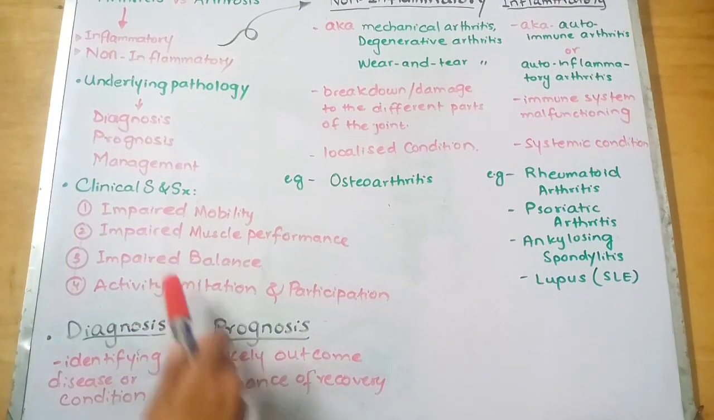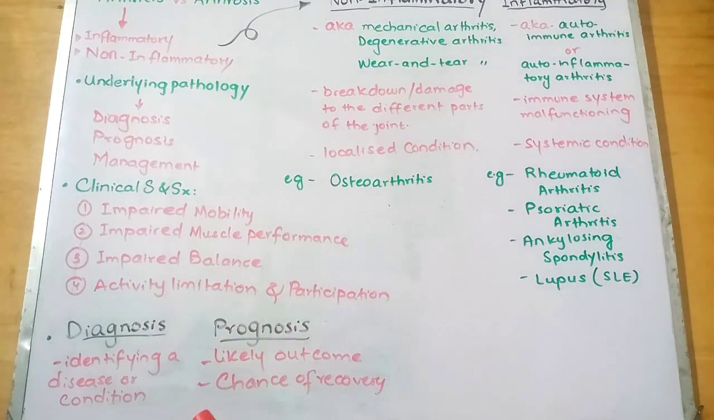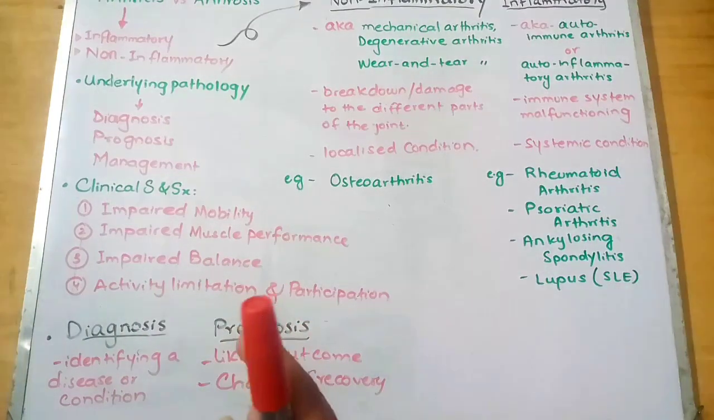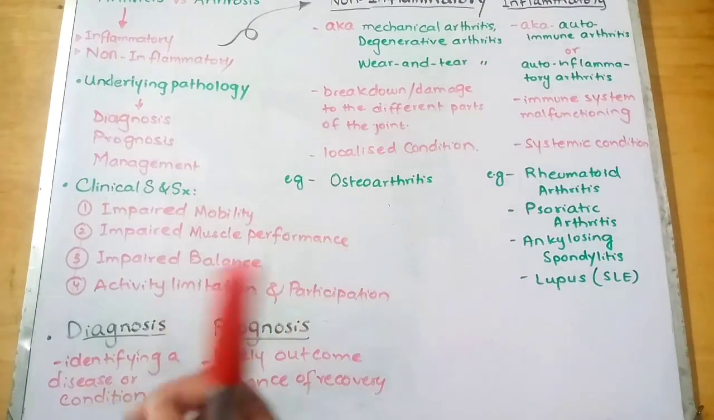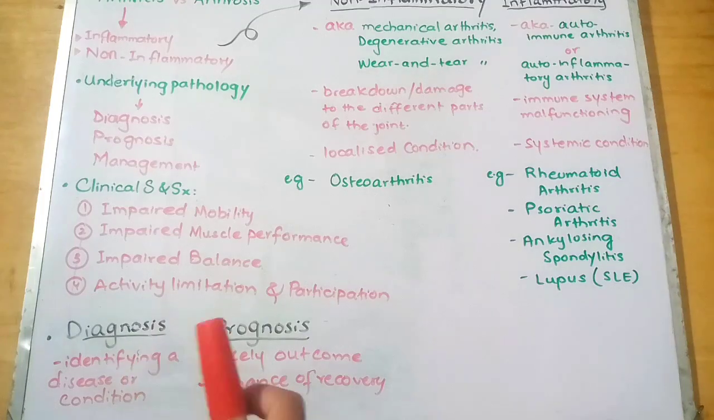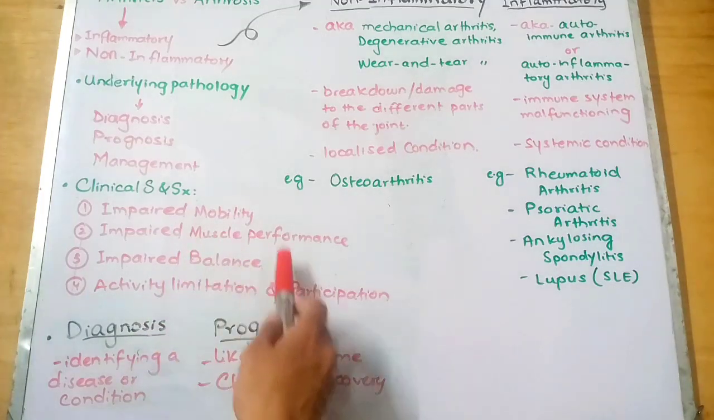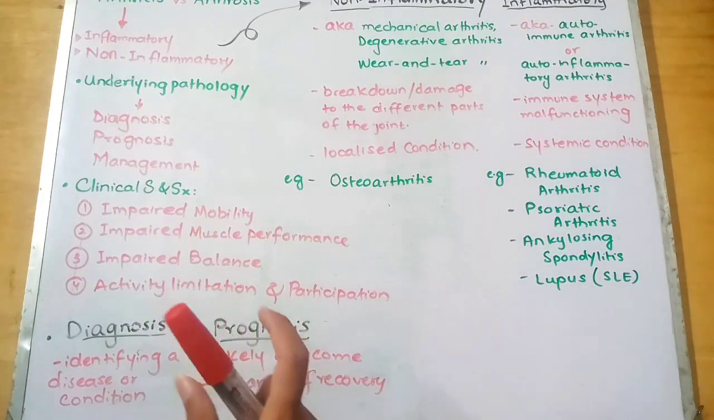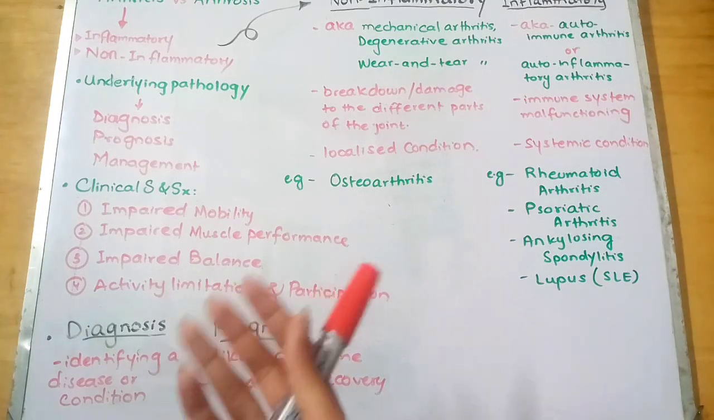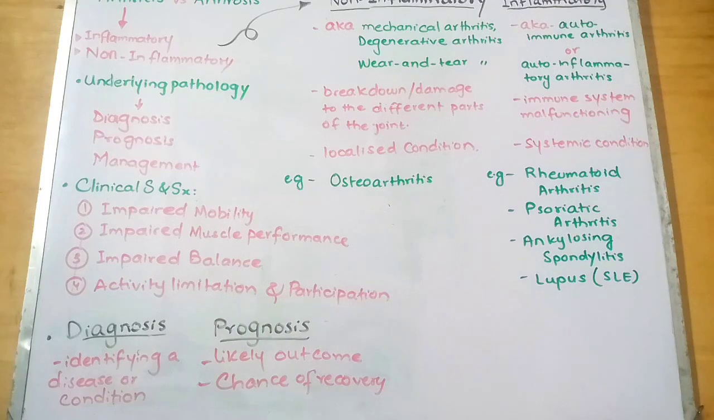Now the next point is impaired balance. Why is there impaired balance? Because of the change in the sensory input, or it can be a decreased sensory input from the joint mechanoreceptors or the muscle spindles, and this is resulting in the balance deficits. And this is a particular problem that is seen in the weight bearing joints, for example the hips and knees. So these are more susceptible to the balance deficits.